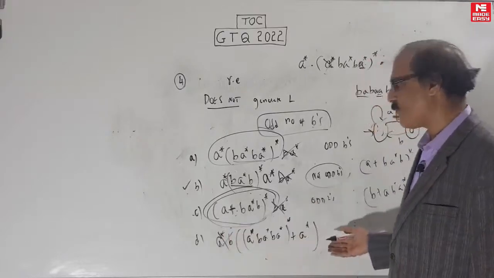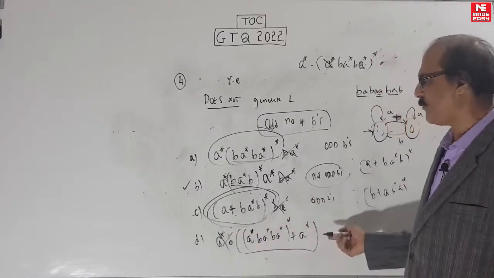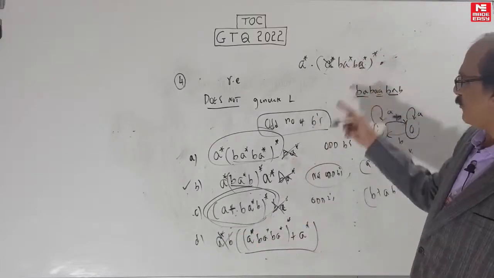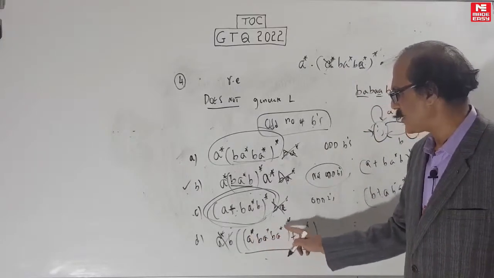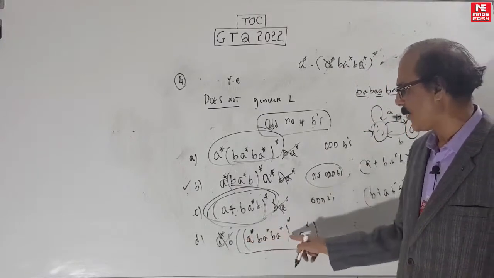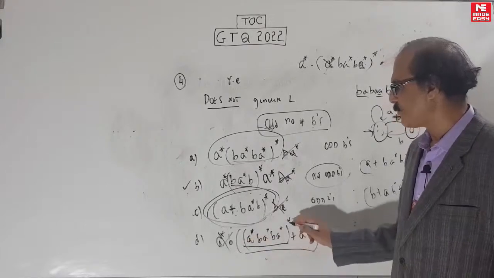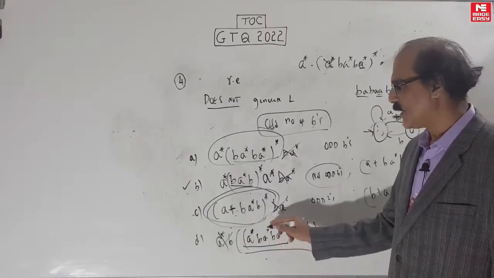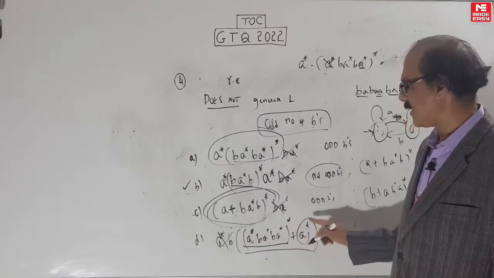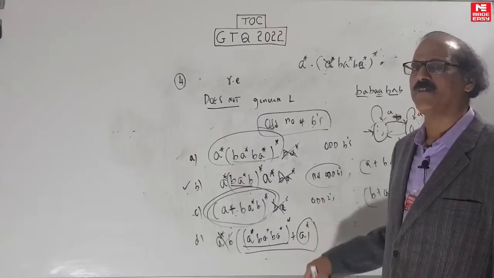This of course is straightforward. This, once you remove A star B, is an even number of B's, this is the standard one. This one, what we wrote: A star B, A star B, A star whole star. Nothing has been removed, it's perfectly fine. This will create all the multiples of 2. But the 0 is created by this, A star. A star contains 0 B's, and 0 is an even number.